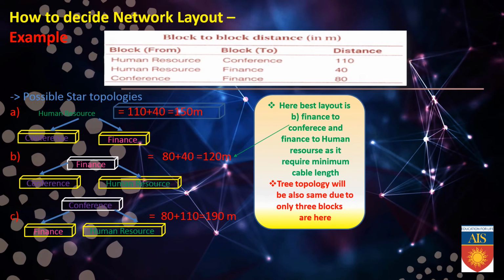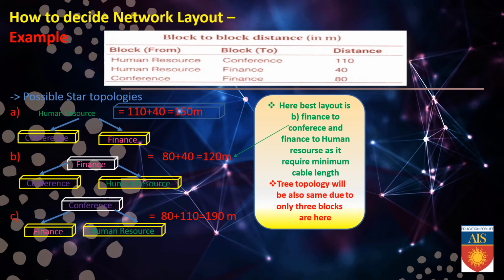Now, how to decide the network layout? As we discussed about the distance, now the possibility of star topology. Just follow this. In case of human resource, 110 plus 40 makes 150 meter, because human resource is going to connect with conference and finance. Then in case of finance to conference and finance to human resource, it will be 80 plus 40 makes 120.